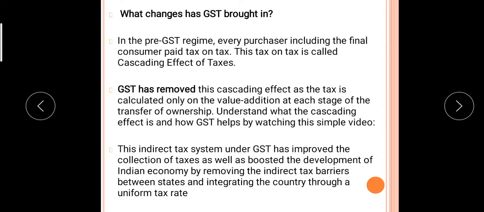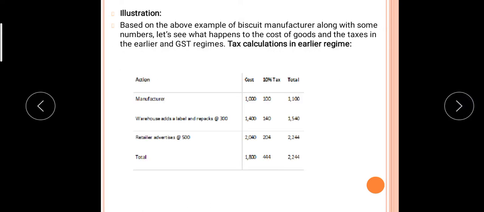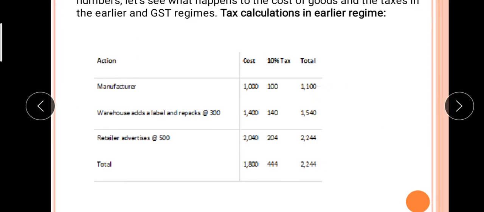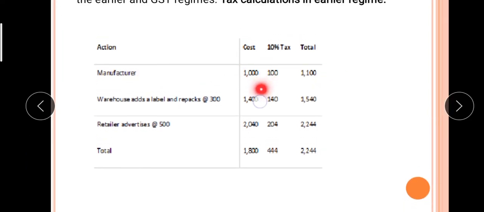This indirect tax system under GST has improved the collection of taxes as well as boosted the development of the Indian economy, by removing the indirect tax barriers between the states and integrating the country through a uniform tax rate. With one example I am going to explain. Now see the tax calculation in the earlier regime, that is, before GST. The manufacturer's cost is 1000.